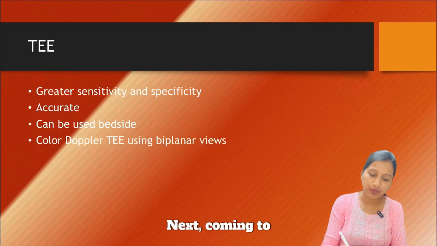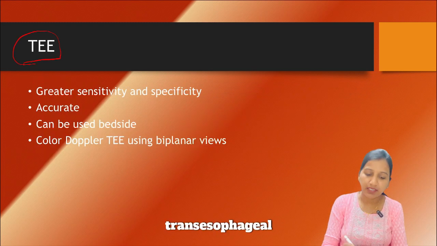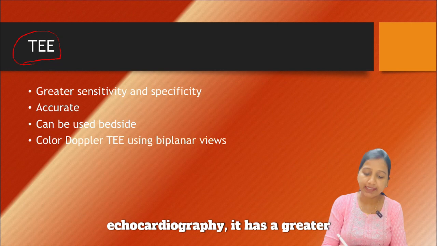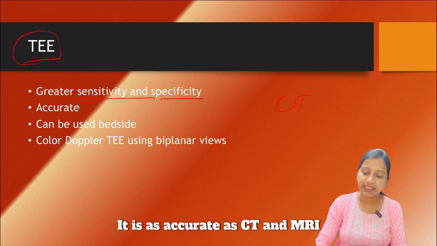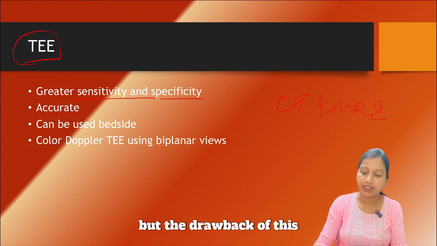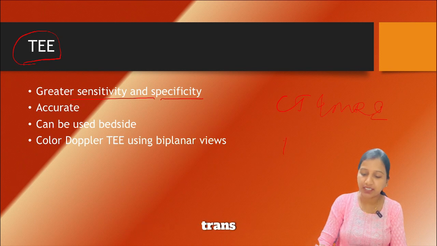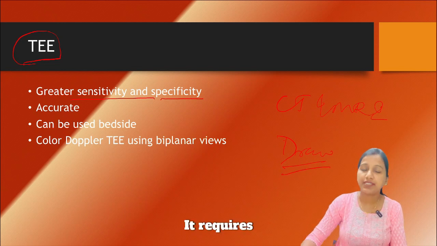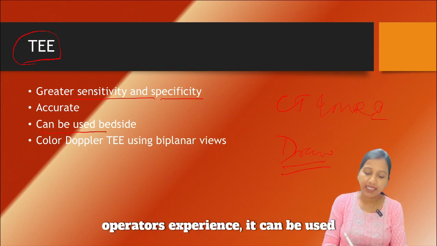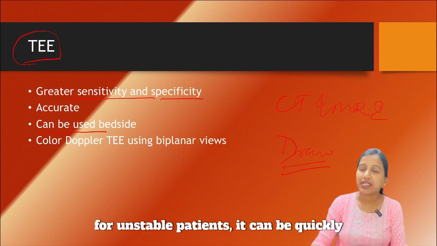Next, coming to transesophageal echocardiography, it has a greater sensitivity and specificity. It is as accurate as CT and MRI. But the drawback of transesophageal echocardiography is that it requires operator experience. It can be used bedside for unstable patients.